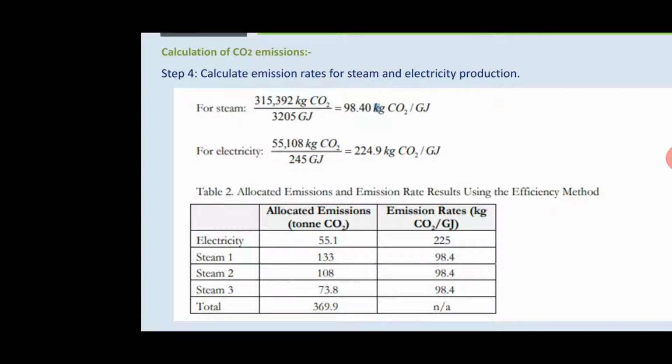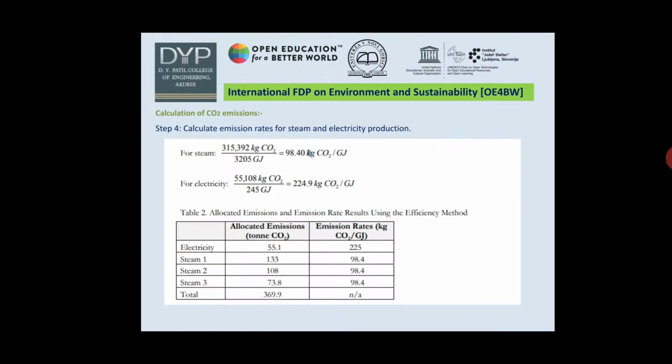If we see allocated emissions for steam 1, steam 2, steam 3, and emission rates for steam 1, steam 2, steam 3, for the first two steams, emission rates are lower than the allocated emissions, whereas for electricity generation, the allocated emissions are lower and emission rates are higher. This is the disadvantage of the power plant.